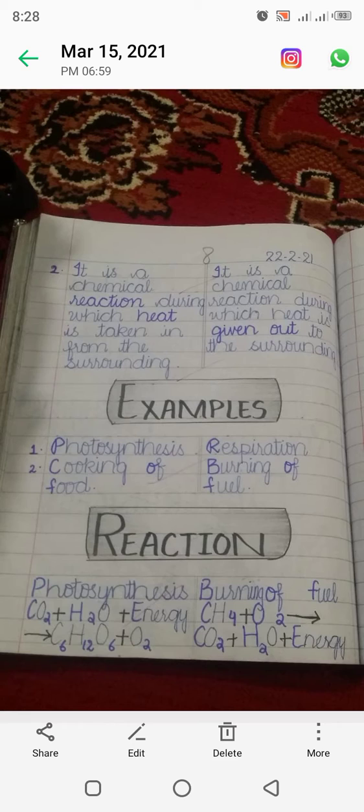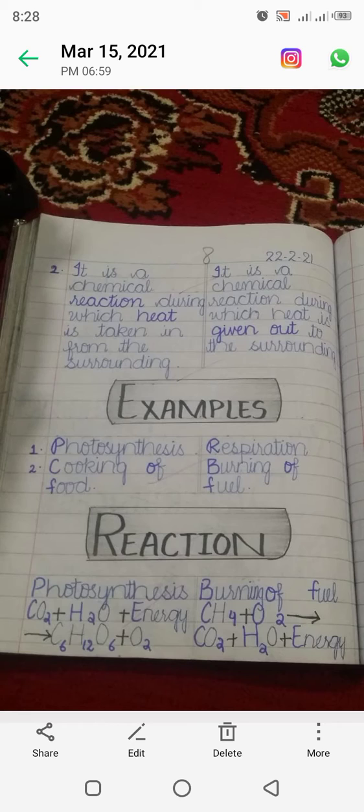Clear? Like the process of photosynthesis, in this process the plant absorbs sunlight energy. So the energy is taken in from the surroundings. So this is a process of the endothermic reaction.